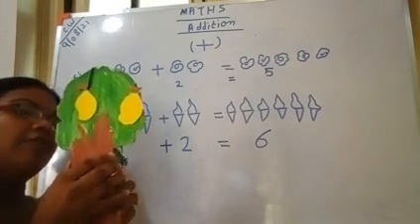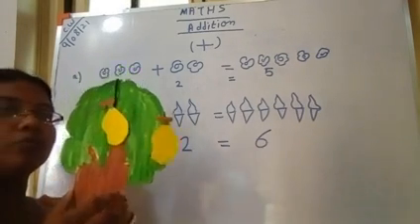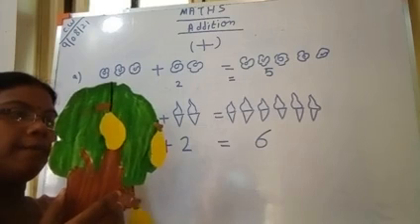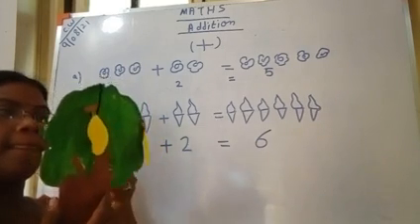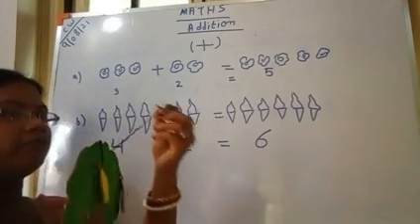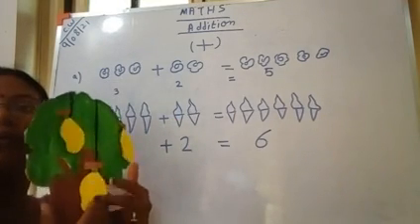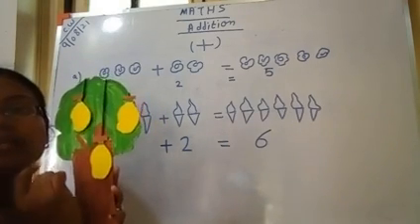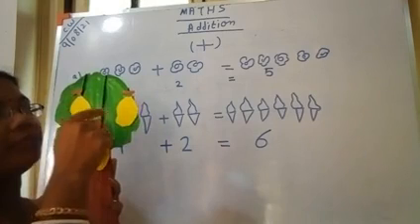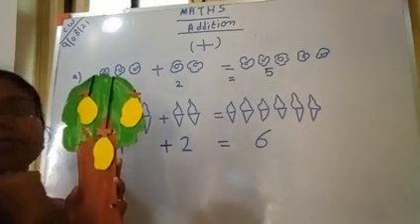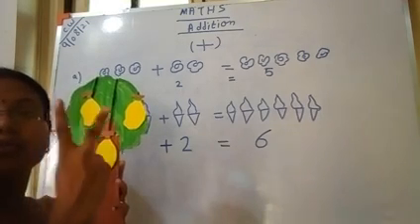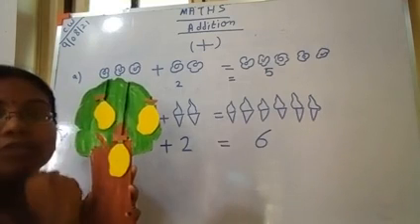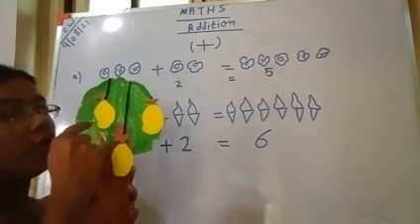After that, suppose 2 mangoes grow, and afterwards one more mango grows. So how many mangoes total now? 2 are already there. 2 plus 1 becomes 3. 1, 2, 3.